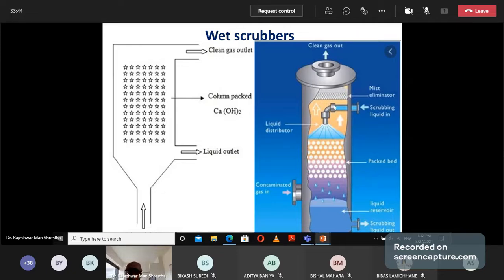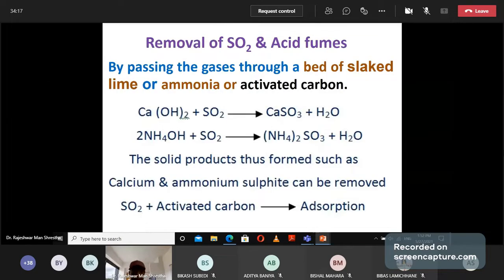This is a clear, simple diagram. You can write down such a diagram in the examination, not the other one, because that diagram is very difficult to write down. The main function is to remove acidic particulate matter, and to moisten the particulate matter present in the air. After moistening, it will be heavier and will come down to the bottom of the device, and the collected particulate matter at the bottom can be removed as in the previous devices.